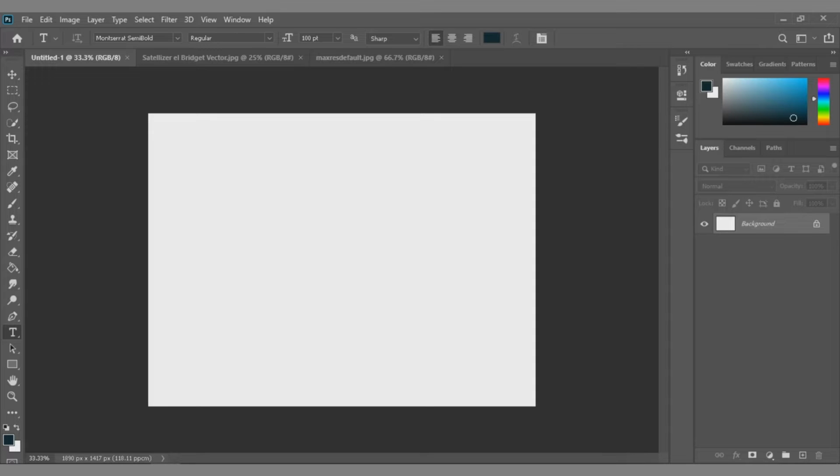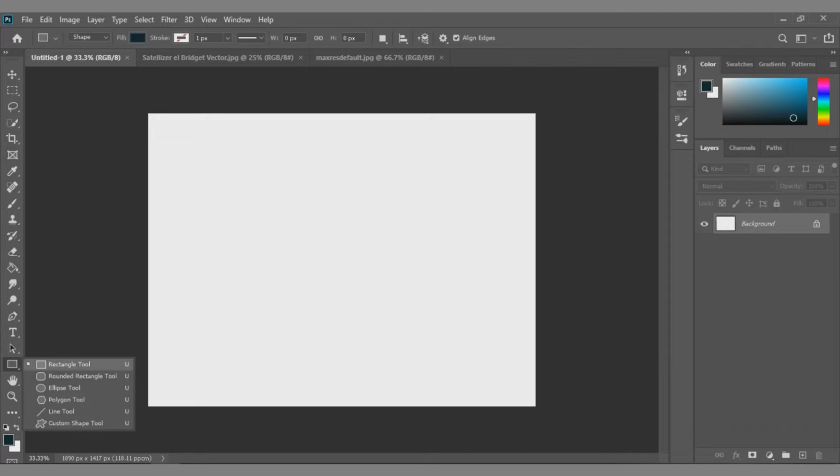So for today's quick tutorial, I'm gonna show you how to fill shapes with a picture in Adobe Photoshop in just less than a minute. Yes, you hear it right, you can do it in just less than a minute.